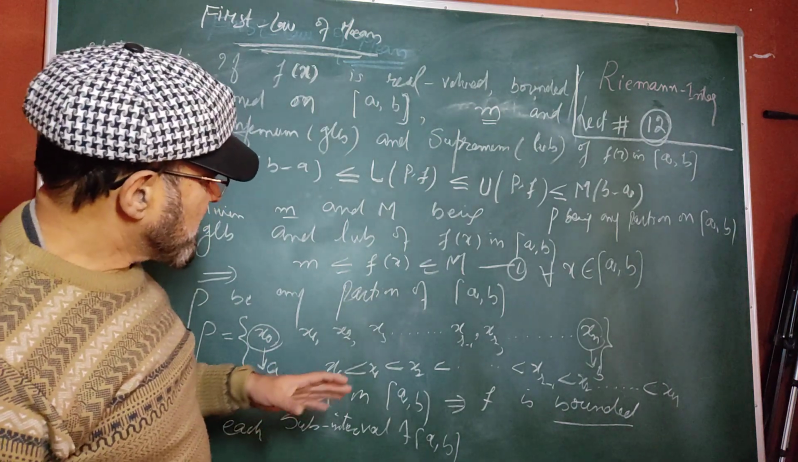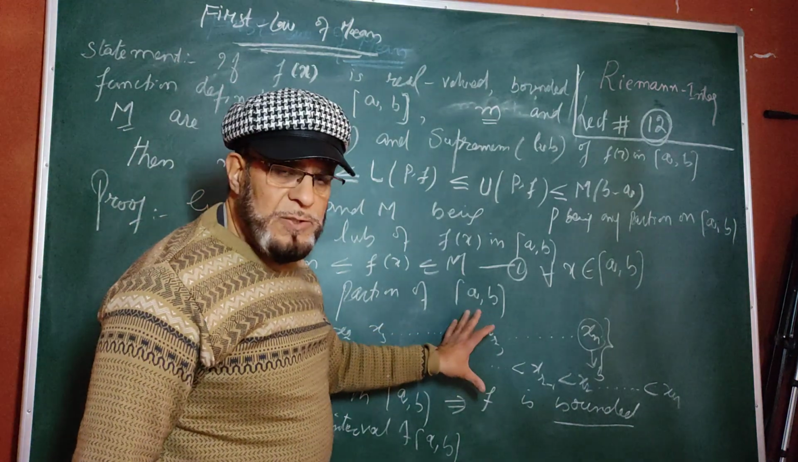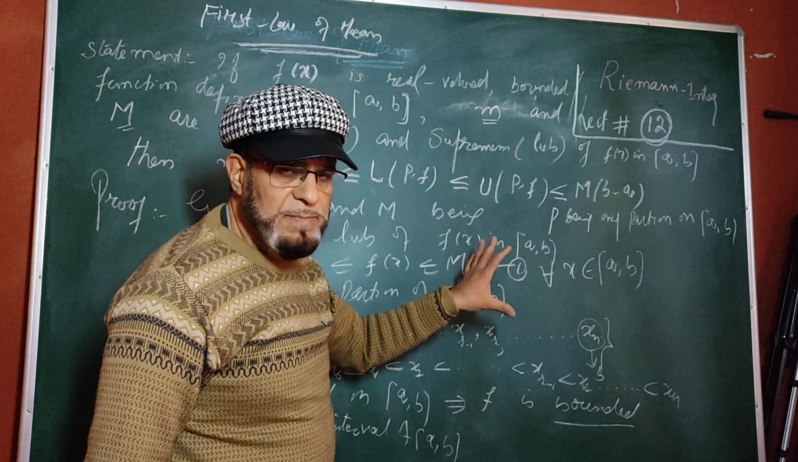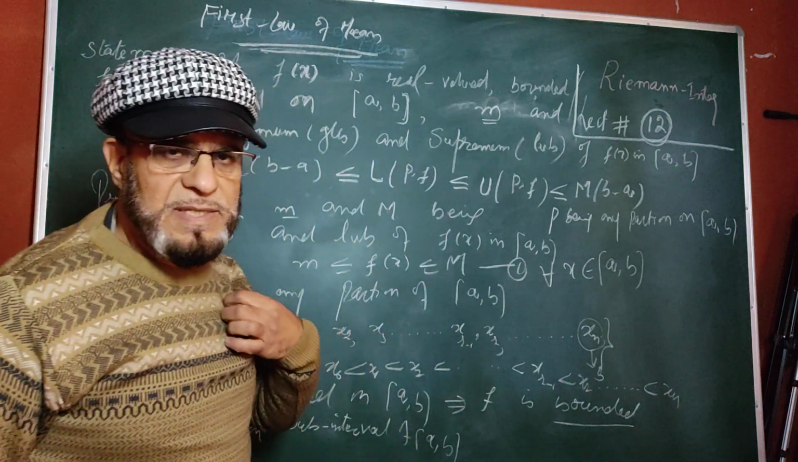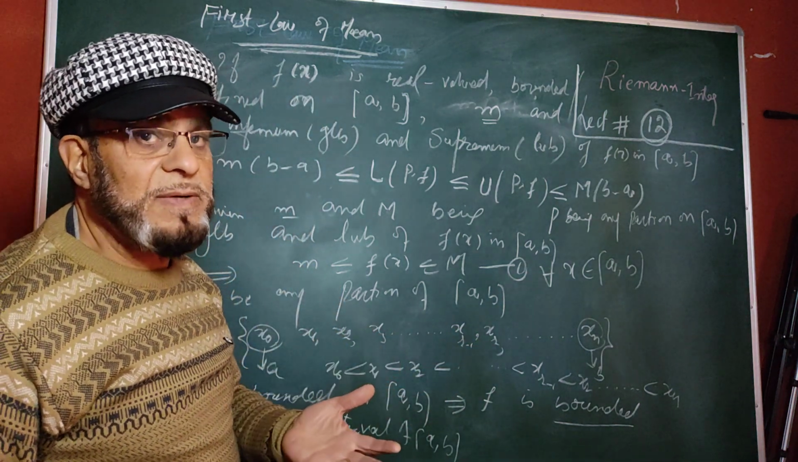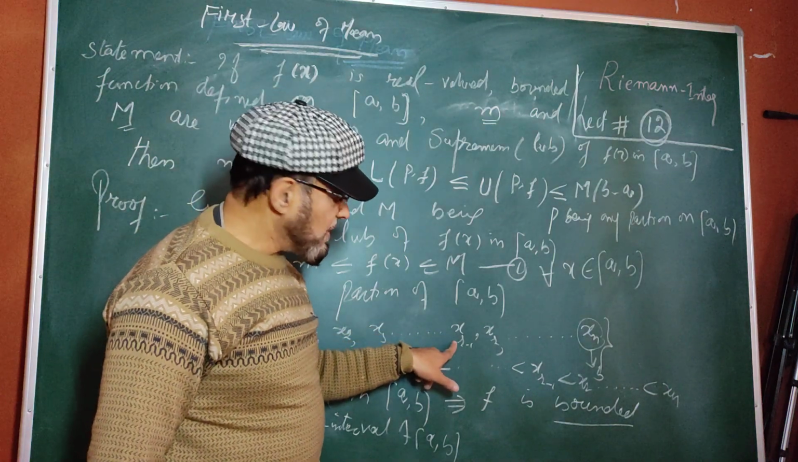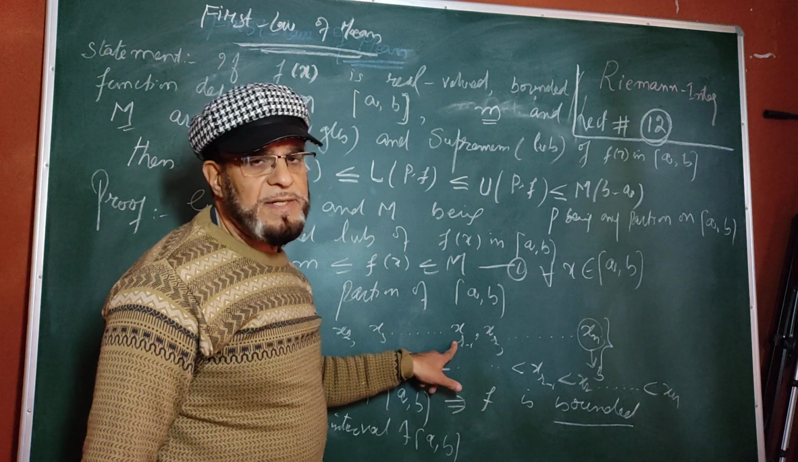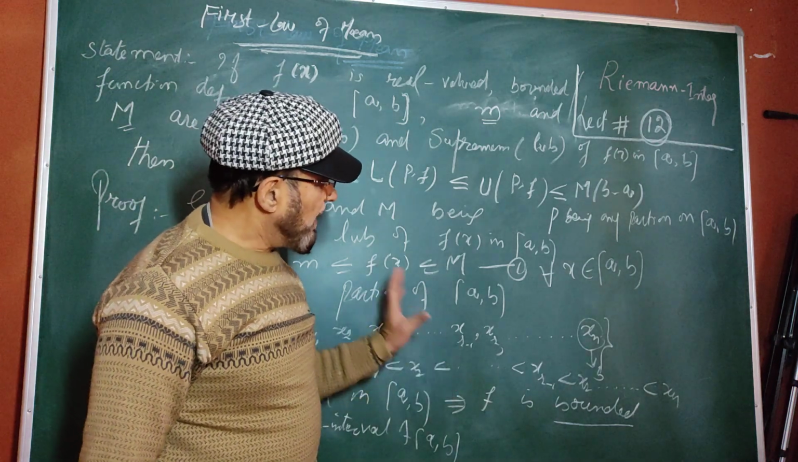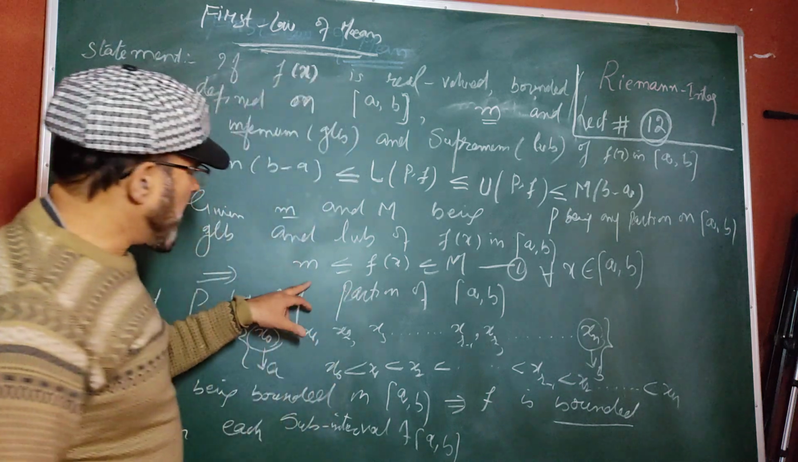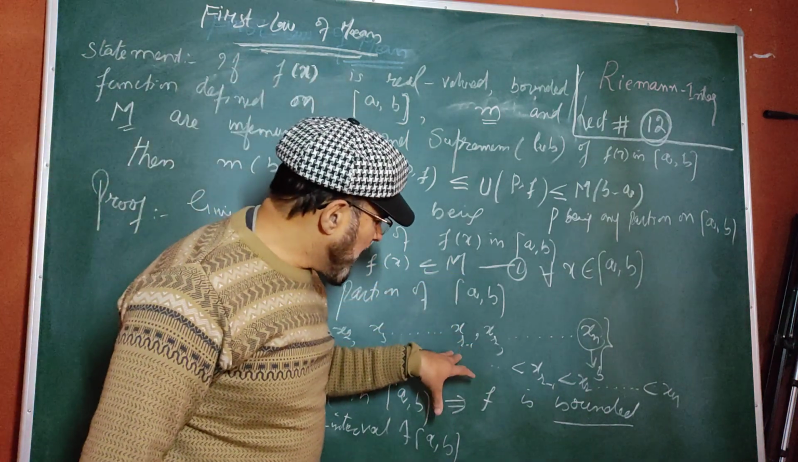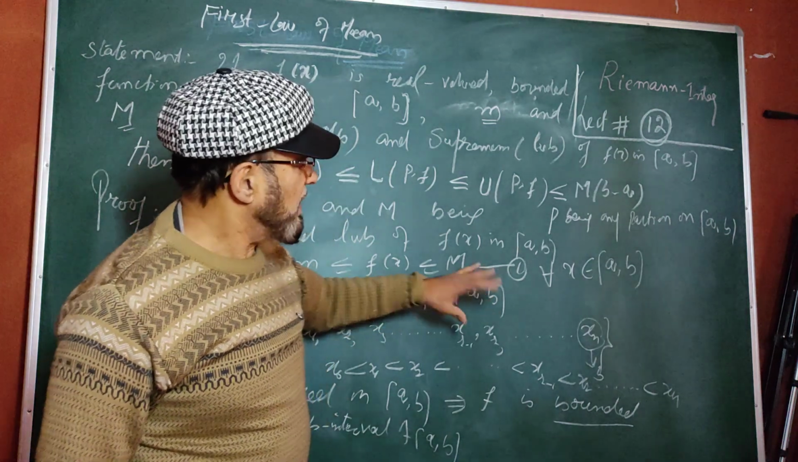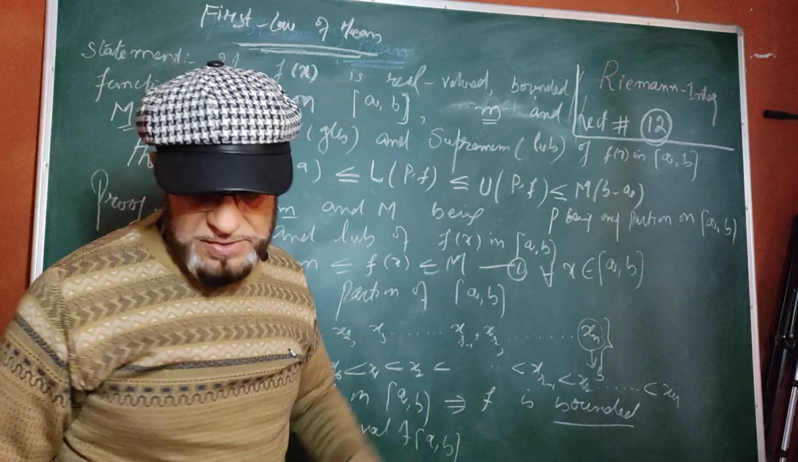Okay, so I take a subinterval xr minus 1, xr. Our f will also have a lower bound and upper bound, because it remains bounded on each subinterval. You may take I1, I2, or a general subinterval Ir. It will be bounded on this subinterval too, which means it will have an LUB and GLB there, and we will develop a relation between small m, capital M, and the LUB and GLB of f on xr minus 1, xr. Then directly you will get this relation.